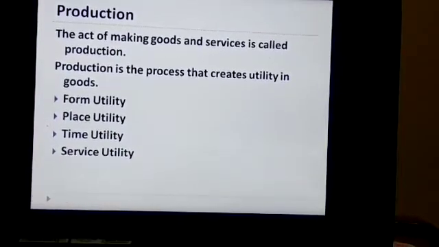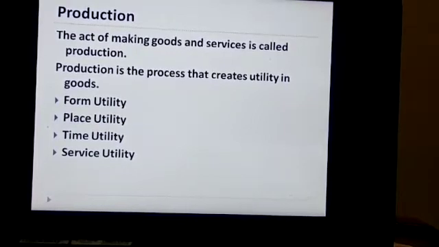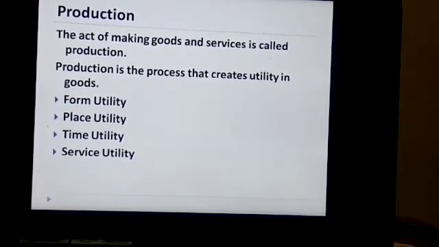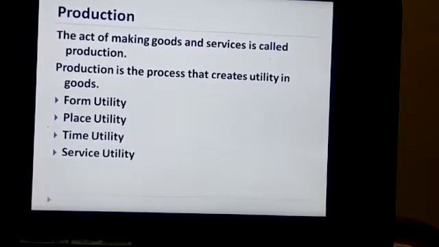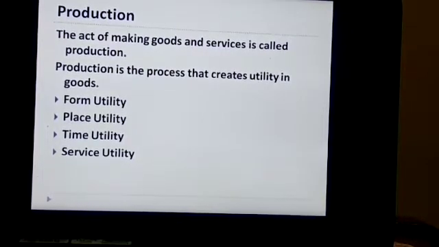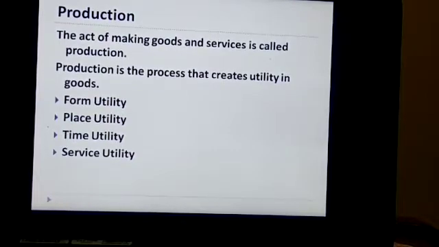What do you mean by production? In layman language, production means converting the raw material into finished products. Suppose there is raw cotton from the field. When out of that raw cotton you make a cotton shirt, that is called the process of production. So, it is basically the act of making goods and services, or converting the raw material into finished product.